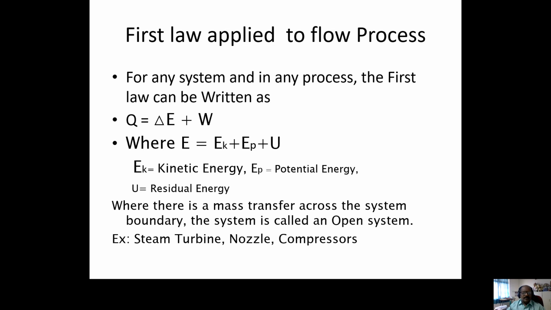If you apply the first law of thermodynamics to this flow process, Q equals delta E plus W. What is delta E?